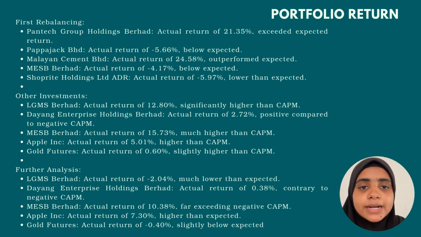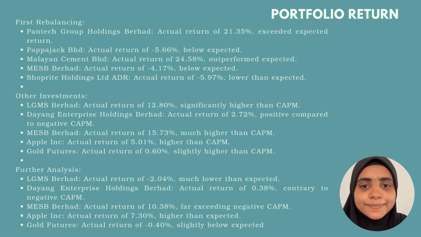Next, LGMS Berhad achieved an actual return of 12.80%, much higher than the CAPM, which is negative 0.0025. Dayang Enterprise Holding Berhad had a positive return of 2.72%, although the CAPM predicted negative. Apple Inc.'s actual return was 5.01%, exceeding the expected return. In conclusion, many actual returns differ significantly from CAPM predictions, showing the model's limitation in predicting short-term performance.